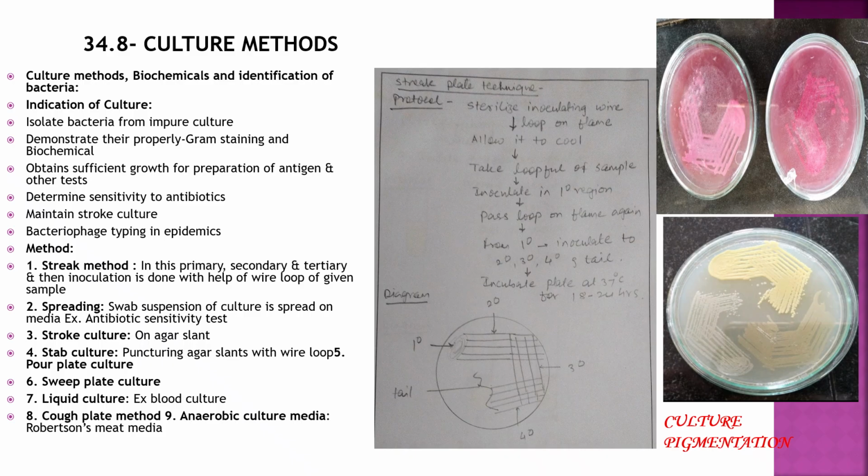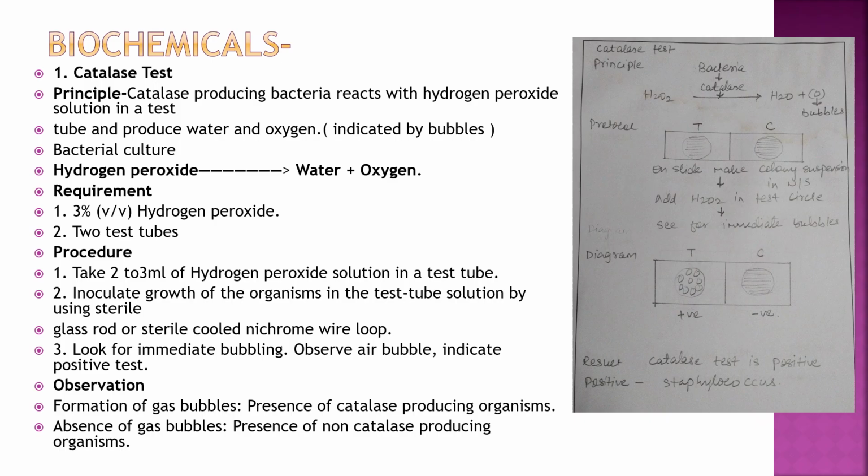Then from that primary circle you have to draw the lines horizontally, then rotate the plate, then again draw the lines, then rotate the plate, again draw the lines. And then after that a tail in the end. So this is primary, secondary, tertiary and quaternary inoculation you have to do, so that you will get isolated colonies to study colony characteristics. Now we will see biochemical reactions for the confirmation of the bacteria.